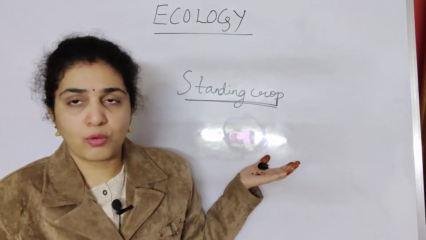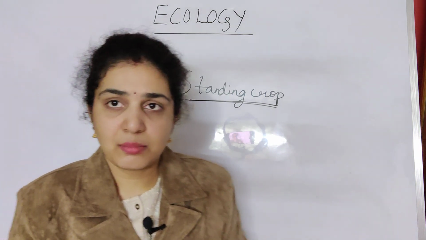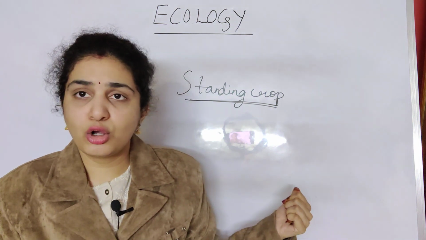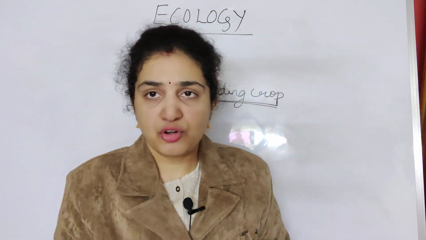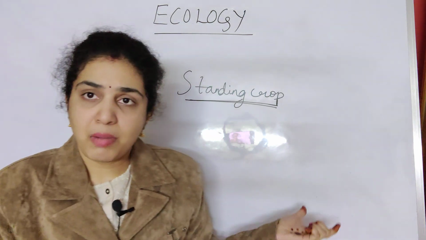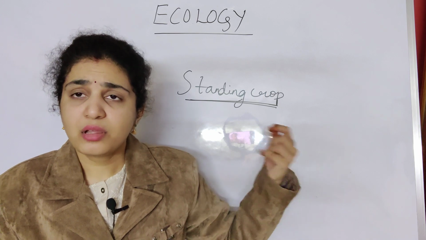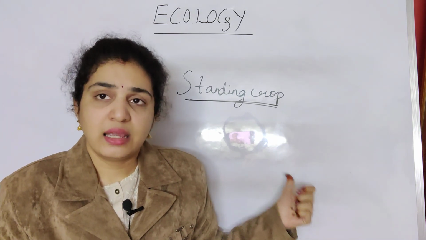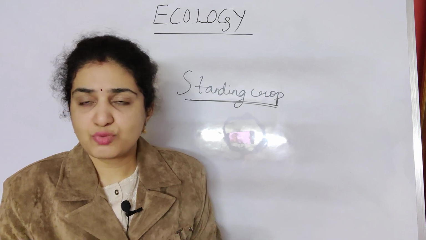Here in standing crop, numerous other examples like standing state will also be given, but standing crop is important. Then we have seen how the standing crop is measured. It may be measured in terms of dry weight or organic matter. How it is measured is important. So that is done.